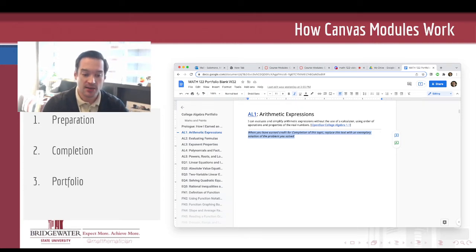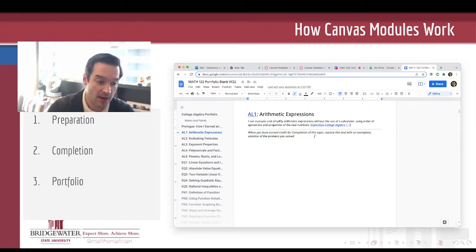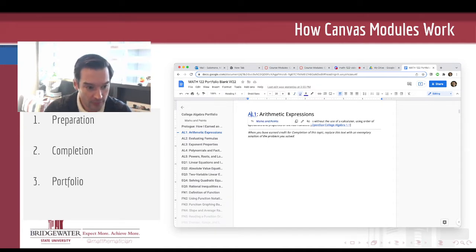Or if there is a need for you to have improved that solution in some way because it was satisfactory for the topic, but it was not yet exemplary, then you'll have an opportunity to rewrite it, get continued feedback on it, and so forth. So this is the last step in a module. Once you have earned credit for the topic, for your solutions for that topic, take your solutions and translate them over into your portfolio. And that is where all your credit for the semester will come from.